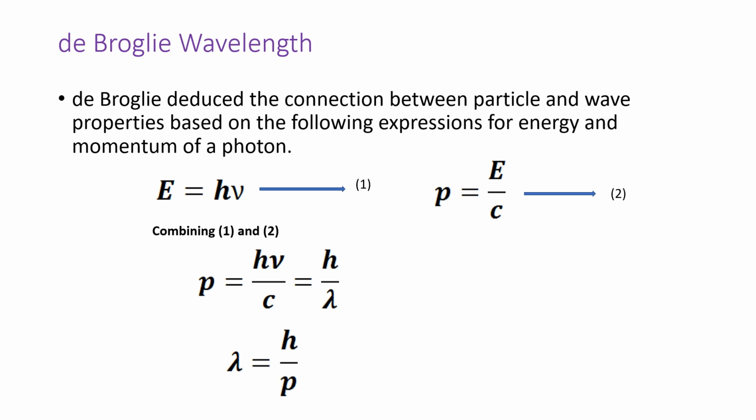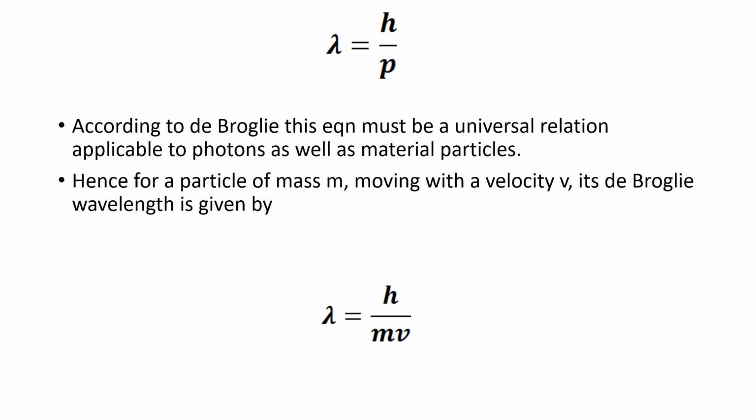But we know that C by nu is lambda. Therefore, P is equal to h by lambda, or lambda is equal to h by P. This is the equation for a photon. But according to Louis de Broglie, this equation for photon must be a universal relation applicable to material particles as well. Hence, for a particle of mass m moving with a velocity v, its de Broglie wavelength is given by lambda is equal to h by mv.